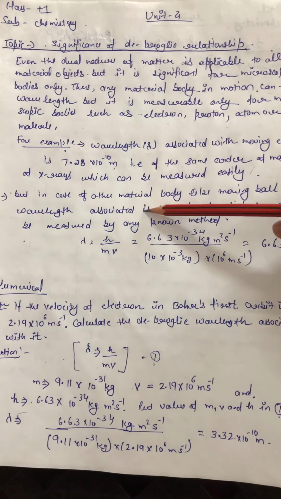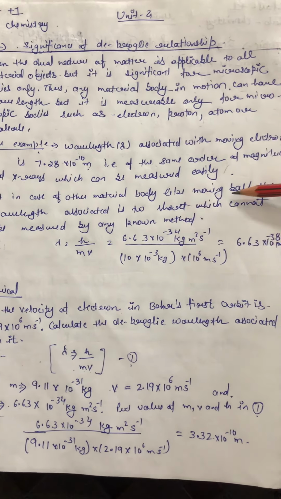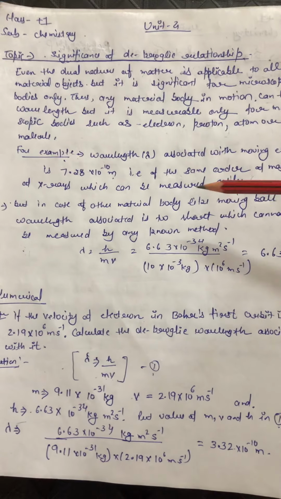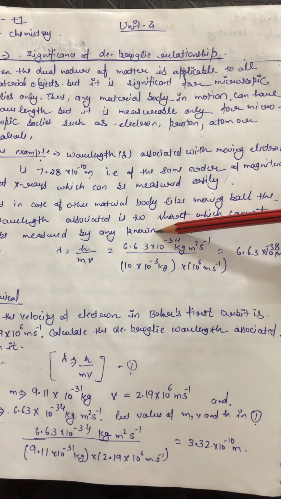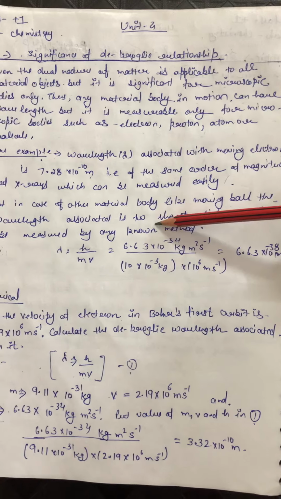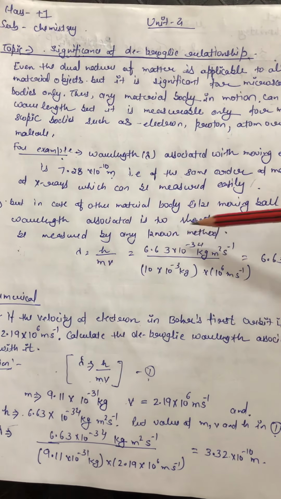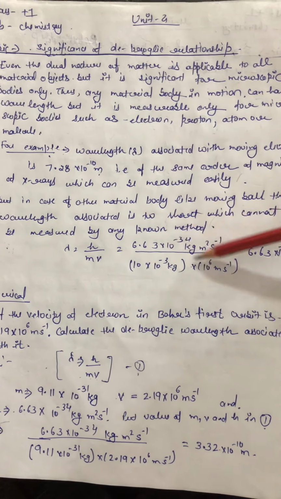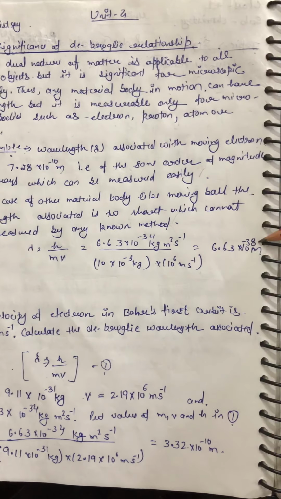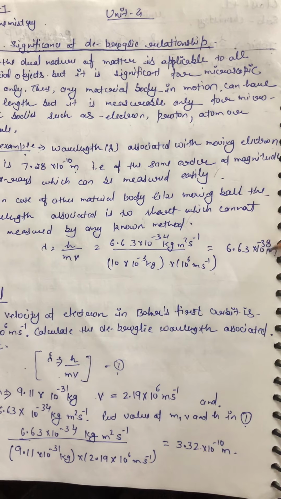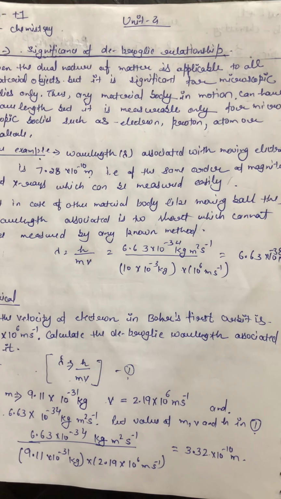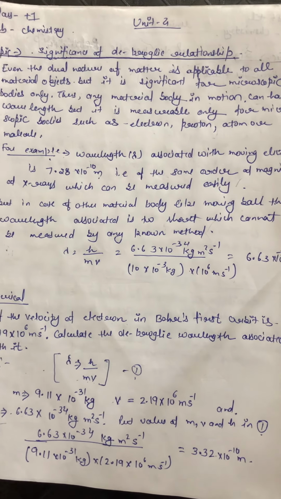But in the case of other material bodies like a moving ball, the wavelength associated with it is too short, which cannot be measured by any known methods. For example, after calculating, the wavelength is of the magnitude of 6.63 × 10^-38 meter, which is too small to be measured.